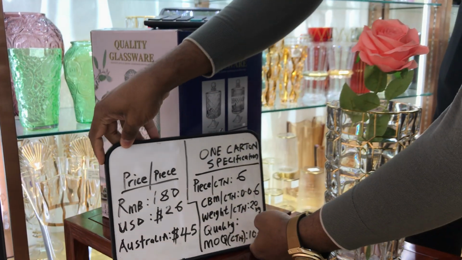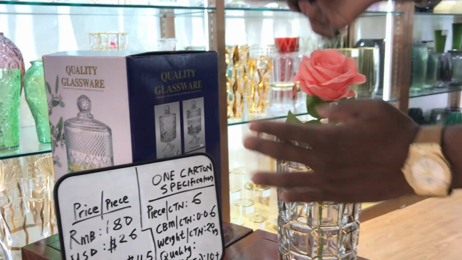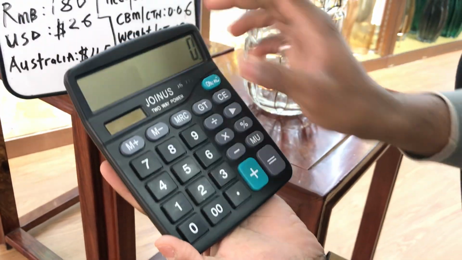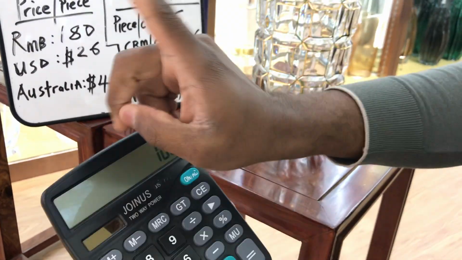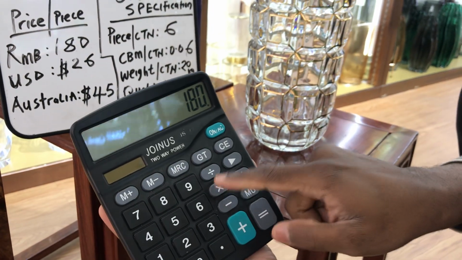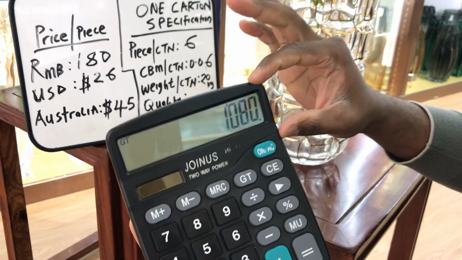So just to be brief, if you need 10 cartons, then the price in Chinese currency is 180 for one piece. One piece times 6 is one carton, so times 6. So this is one carton price in Chinese currency.